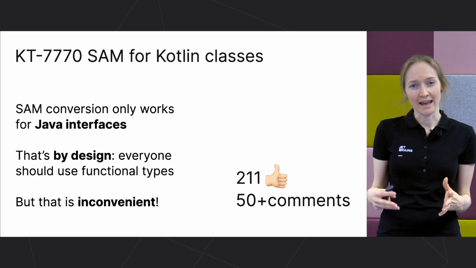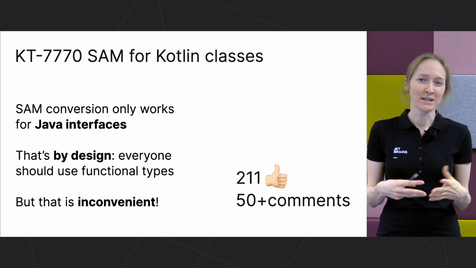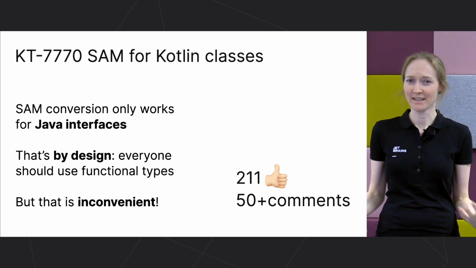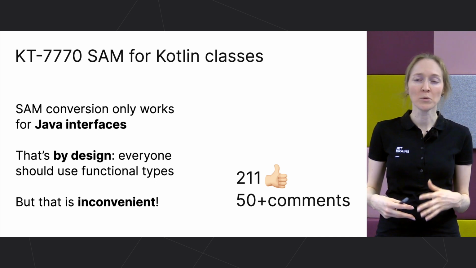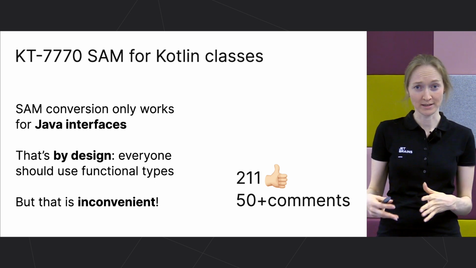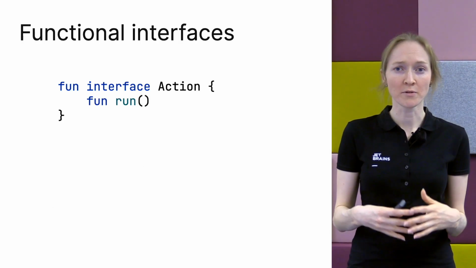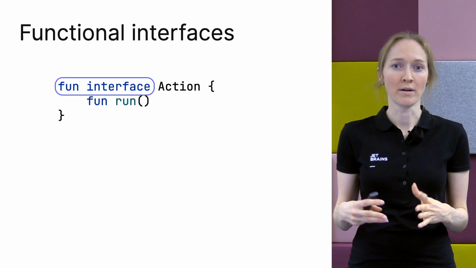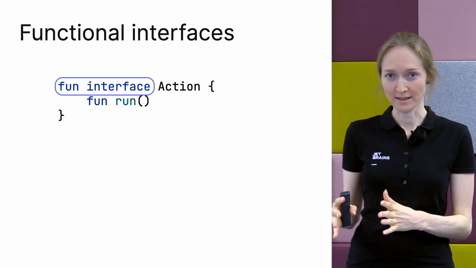It says that, okay, we understand that SAM conversion only works for Java interfaces, that is by design, that everyone should use function types instead, but that is inconvenient. This issue got loads of votes and comments, and we've often had requests to fix it. In Kotlin 1.4, we're introducing the concept of functional interfaces to address this. Be aware that we're introducing a new combination of keywords, fun interface.